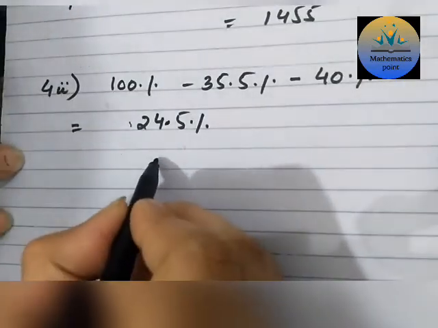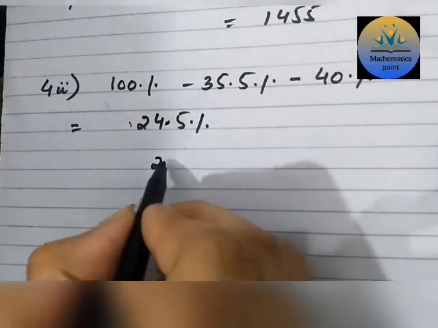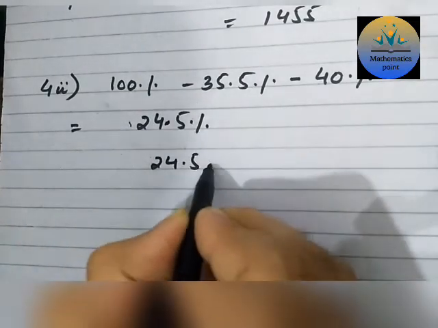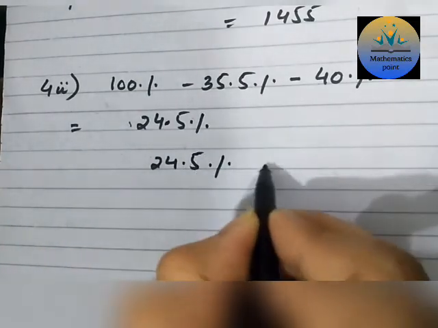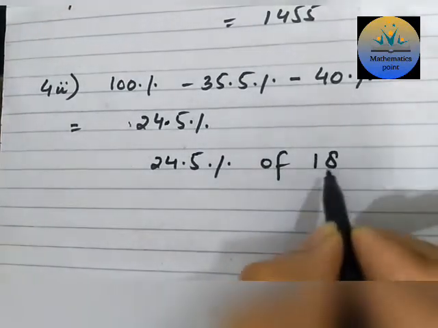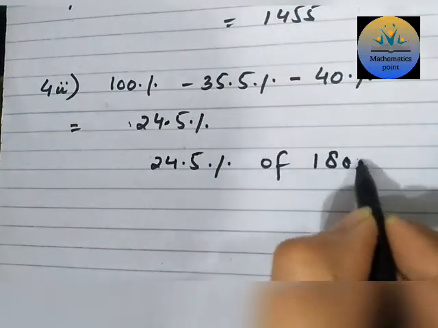So we have to find it. The percentage of the children was 24.5. 24.5 of what? Of total persons, and the total persons there on that day were 1800.